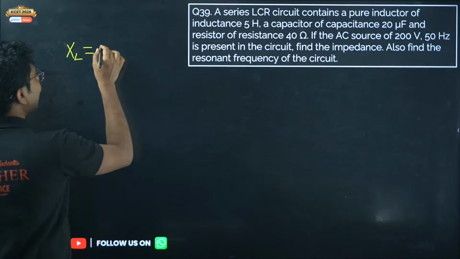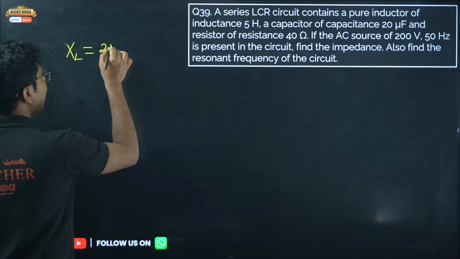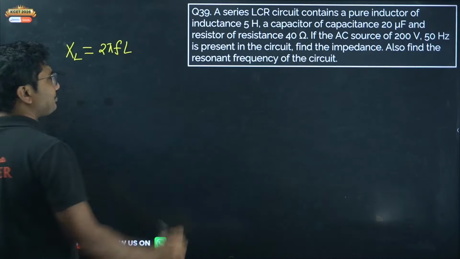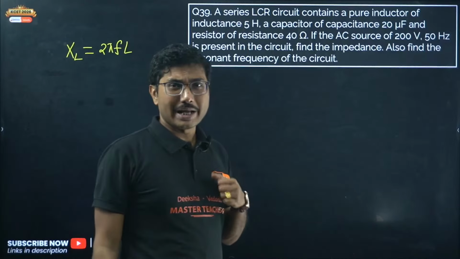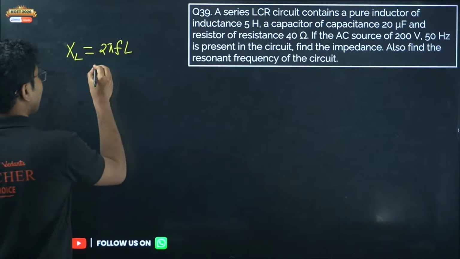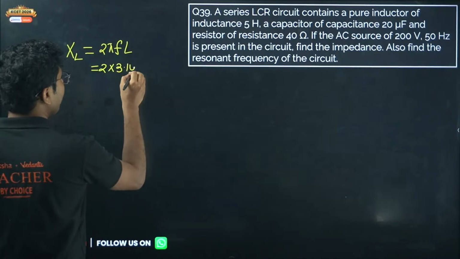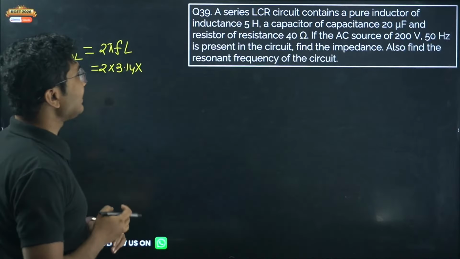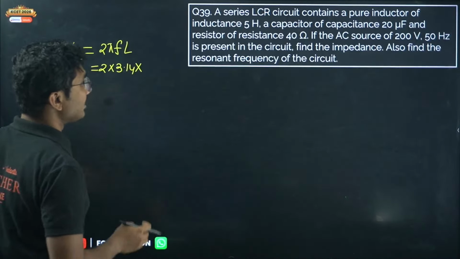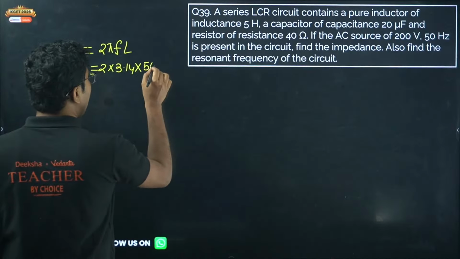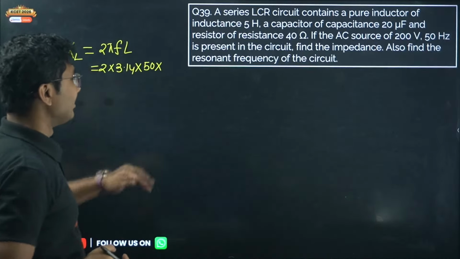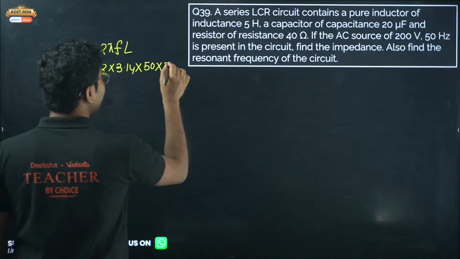So XL is given by 2 pi F into L. Here 2 pi is 3.14, the frequency is given as 50 Hz, and the inductance is given as 5 Henry.